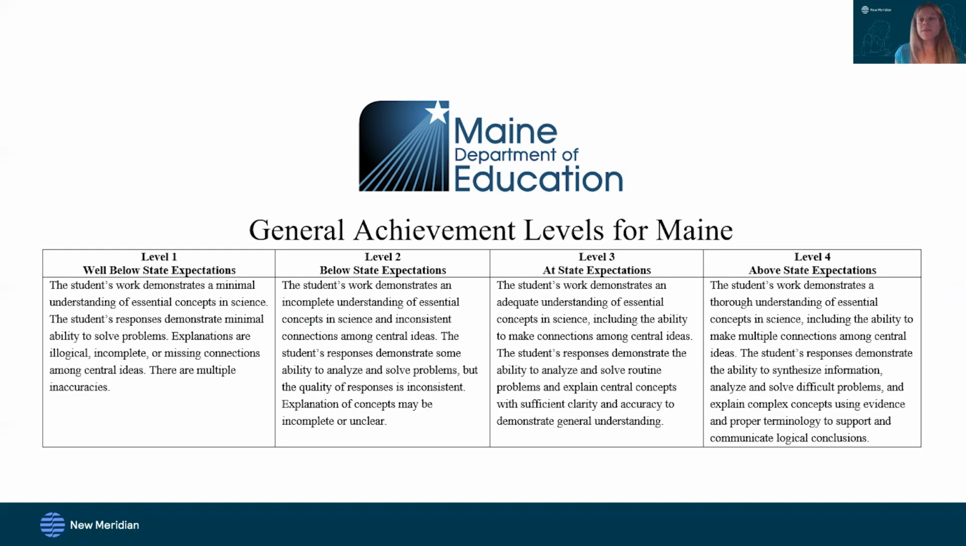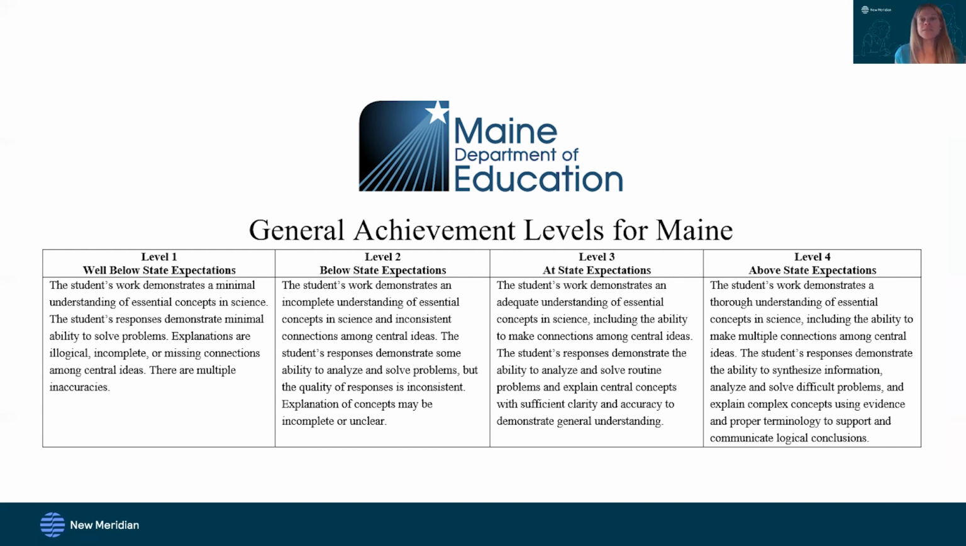The policy achievement levels for Maine go to 4 levels. So a level 1 student is considered well below state expectations. We would expect a student's work at this level to demonstrate minimal understanding of essential concepts in science. A level 2 student is considered to be below state expectations. This student's work demonstrates an incomplete understanding of essential concepts of science and inconsistent connections.